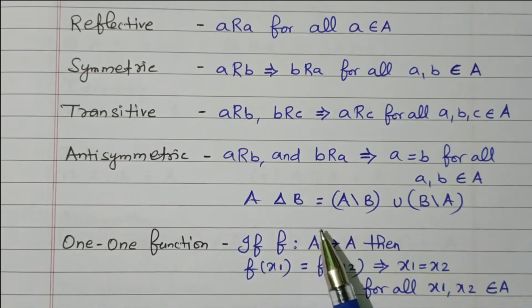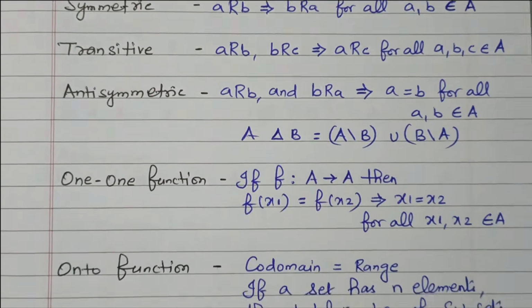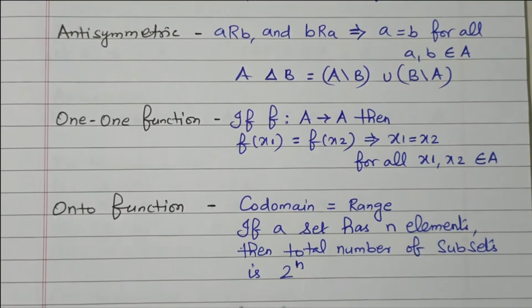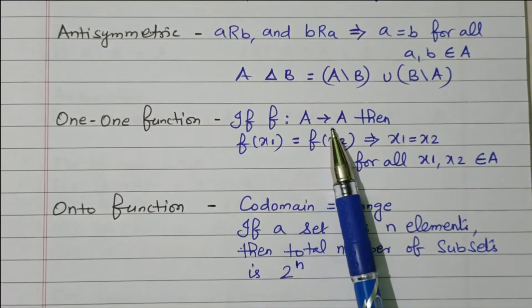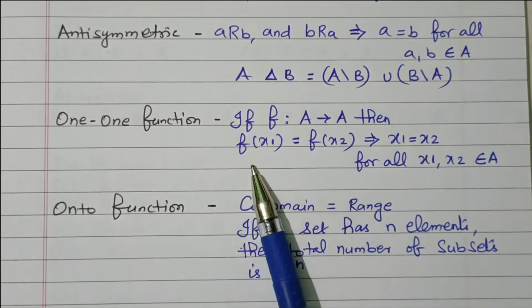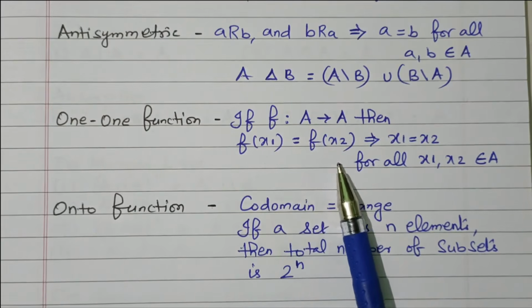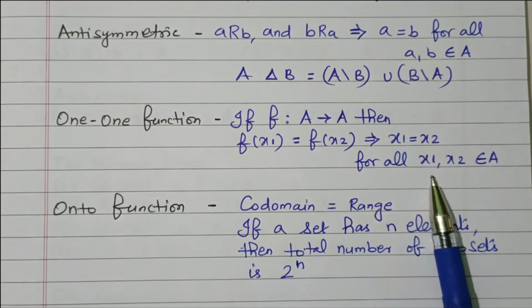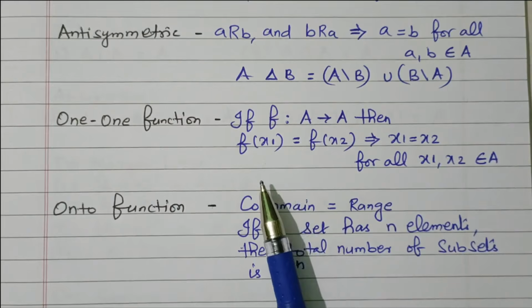A symmetric B equal to A divided by B union B divided by A, right? We have another two more functions available. We'll see that. One function. If function f such that A relates to A goes to A, then function f of x1 equal to function f of x2 implies x1 equal to x2 for all x1 x2 belongs to main set A, right? There is a 1-to-1 function.